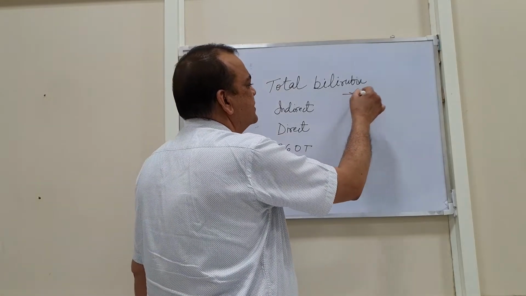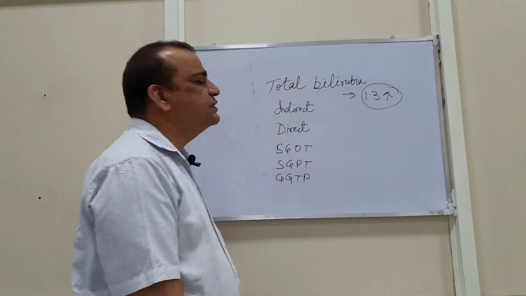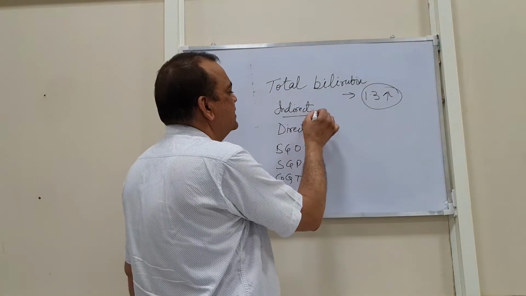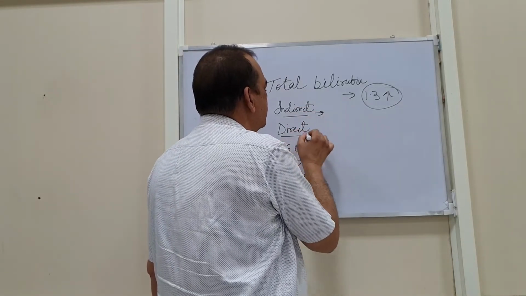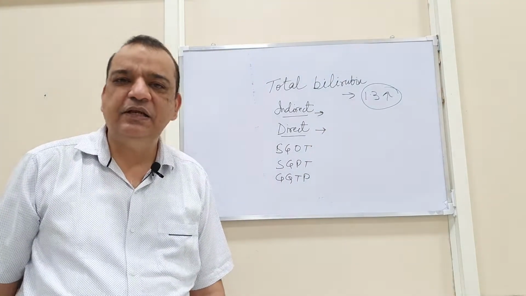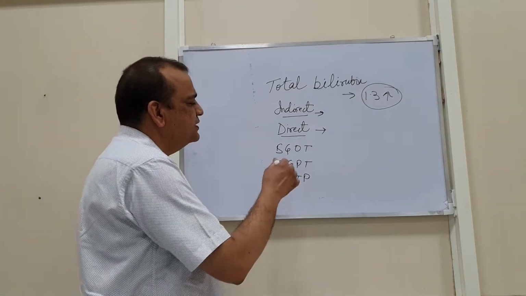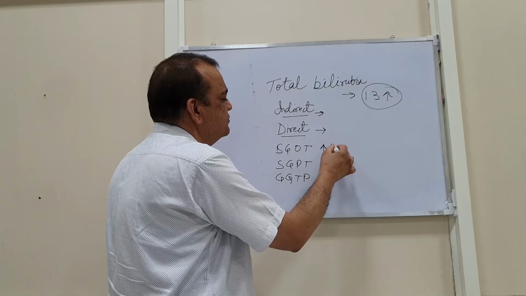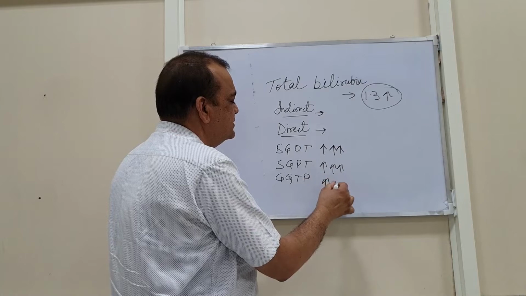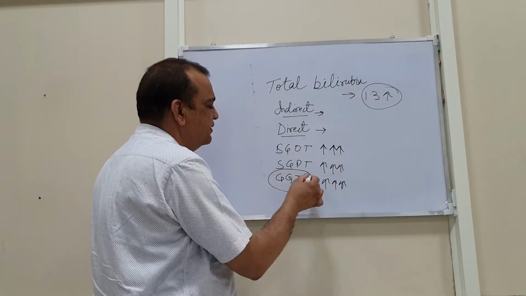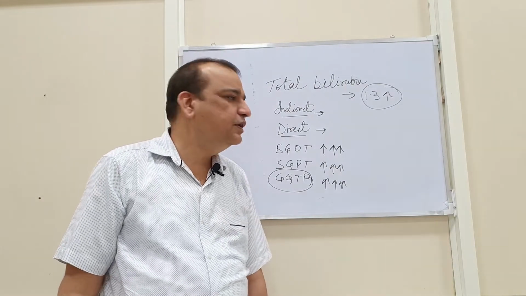The total bilirubin is raised in almost all situations. If it is greater than 1.3, it is known as hyperbilirubinemia. In case of hepatitis, the indirect bilirubin is increased more, and in case of obstruction, the direct bilirubin is increased in greater quantity. In case of hepatitis, there is an excessive rise in the enzymes of the liver, and GGTP is specifically associated with alcoholic injury to the liver, injury caused by alcohol to the liver.